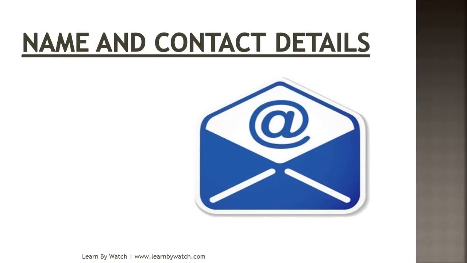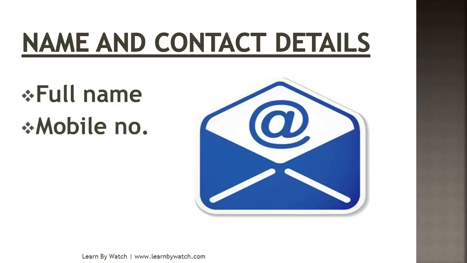First point is name and contact details. This is a very important point because your name will make the interviewer identify you, and the contact details are necessary because if they select your resume or CV, they will contact you through them. So first is your full name. Write your full name at the top of your resume. Next, mobile number. Write your mobile number or any contact phone number. Then write your mail ID, whether on Gmail, Yahoo Mail, anything, so that the company can mail you. If they want to call you for an interview, they'll mail you their details, venue and all.